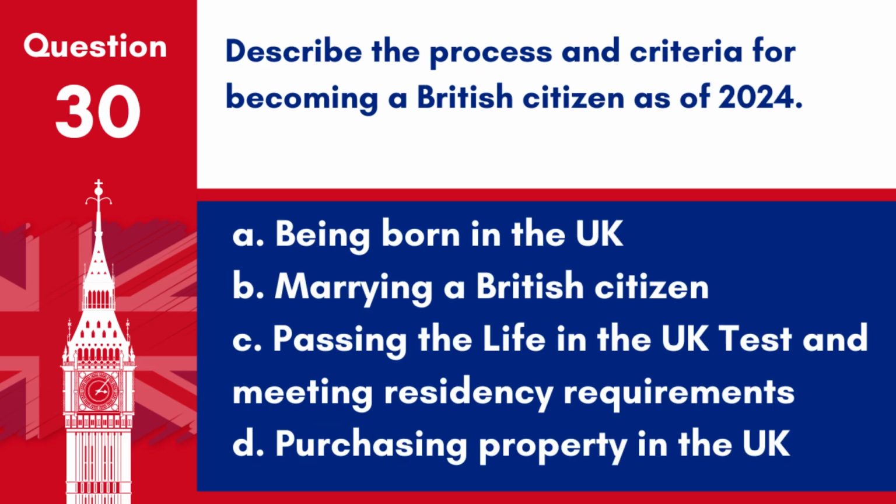Question 30. Describe the process and criteria for becoming a British citizen as of 2024. A. Being born in the UK. B. Marrying a British citizen. C. Passing the Life in the UK test and meeting residency requirements. D. Purchasing property in the UK.